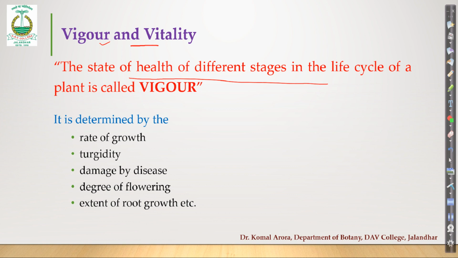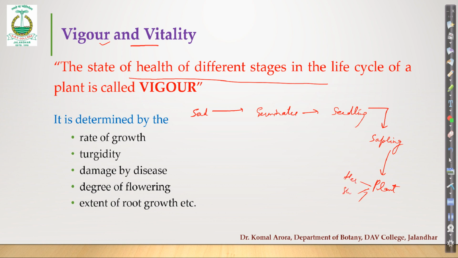Now, what is the life cycle of a plant? We start from a seed. The seed germinates and it results in the development of a seedling. The seedling comes out of the ground, the plumule part up, the root part growing downwards. Then there is formation of a sapling, so you observe a small baby plant. From there you observe a proper plant. Depending upon its habit, if it is herbaceous, shrub or tree, accordingly it can grow. So we have different life forms: it may be herby, it may be shrubby in nature, it may result in the formation of a tree.